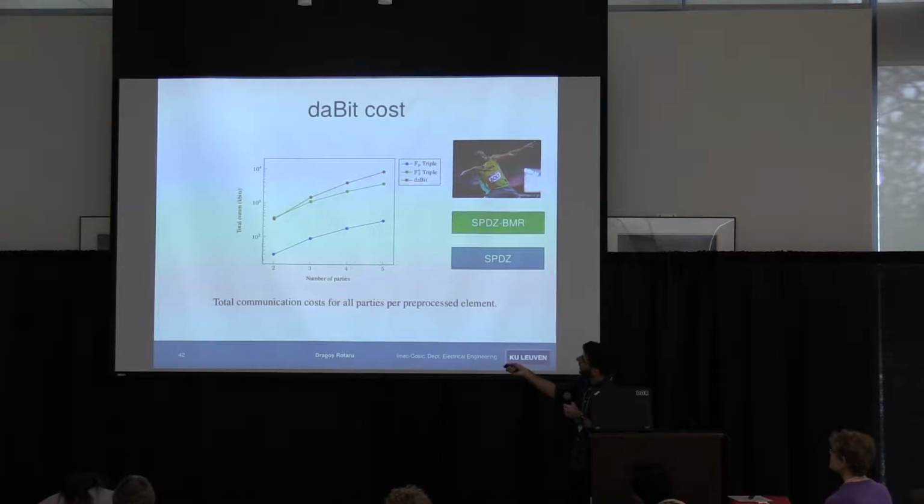For two parties, we have less than 100 kilobits. And we can see that the daBit is slightly less than a MASCOT triple for two parties in the communication. So the total amount of communication. For more parties, it's a bit more communication than a MASCOT triple.